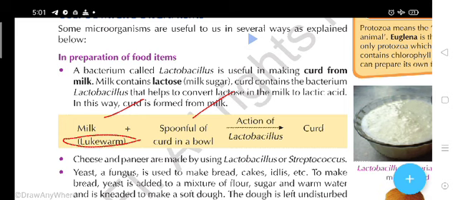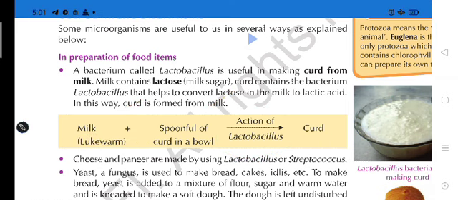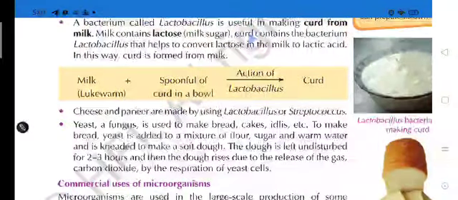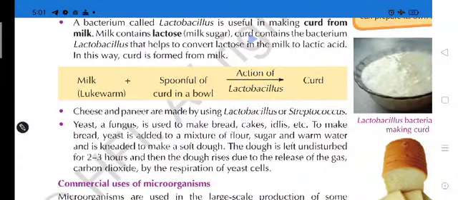So this is called lukewarm. So in lukewarm milk you can mix a spoonful of curd in a bowl, and by the action of lactobacillus, the result will be the product, curd. So cheese and paneer are made by using lactobacillus or streptococcus.